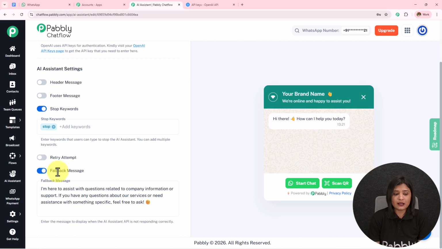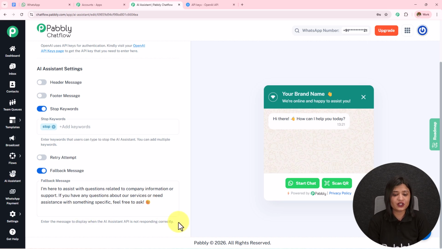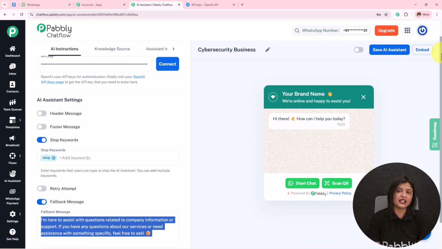Then we have this fallback message. So I have entered here: I am here to assist with questions related to company information or support. If you have any question about a service or need assistance with something specific, feel free to ask. What you can also do, you can enter the fallback message where you provide the contact details and the company information, so that when the API is not responding and the AI agent is not able to respond, at least your contact details are sent to this user and they can contact you directly.